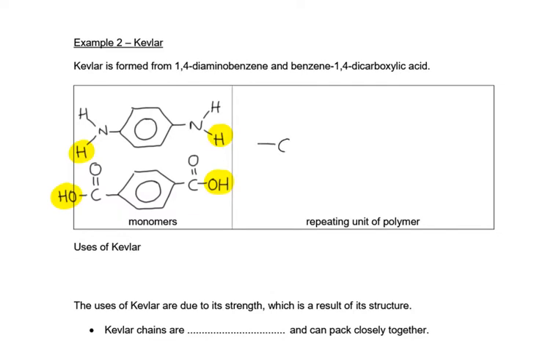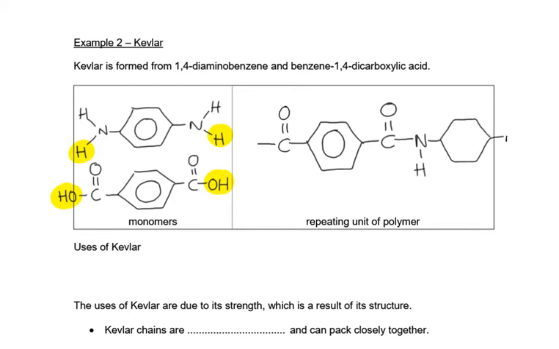It doesn't matter which one you draw first. I'm going to draw the carboxylic acid first this time, so I'm going in, losing the OH, so my trailing bond goes to the C double bond O, get my hexagon in there, and again I've got another C double bond O at the 1 and the 4 position. And then I join that to my amine, losing 1 hydrogen. Again, we're in the 1 and the 4 position, which is opposite each other. And we have a trailing bond where we've lost the hydrogen, put our pi bond in, don't forget that pi bond in the ring. And here is our amide bond between the C double bond O and the NH. And again, the trailing bonds would also be amide bonds.